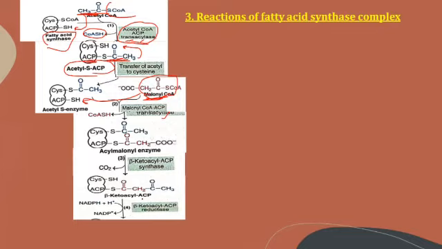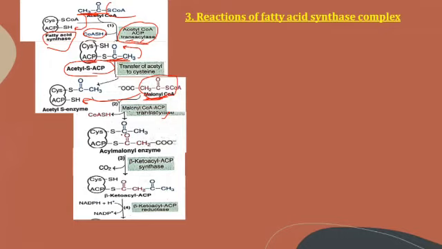The acetyl unit attached to the cysteine is transferred to the malonyl group, and the malonyl moiety loses carbon dioxide, which was added by acetyl-CoA carboxylase. That carbon dioxide gets removed.